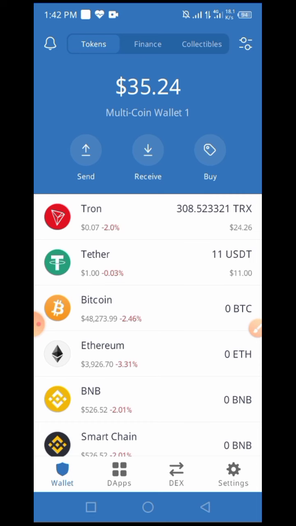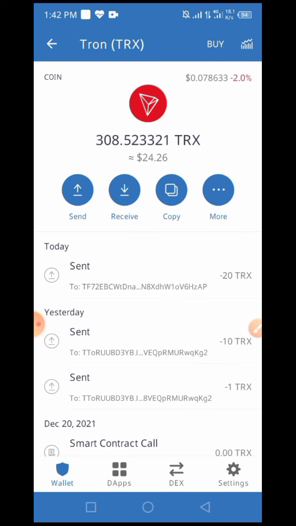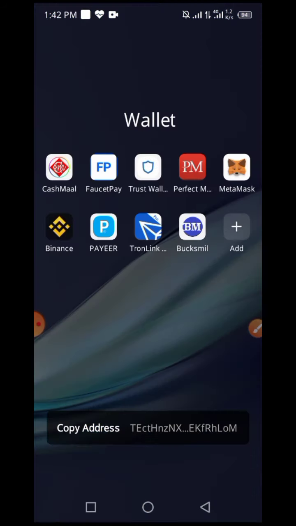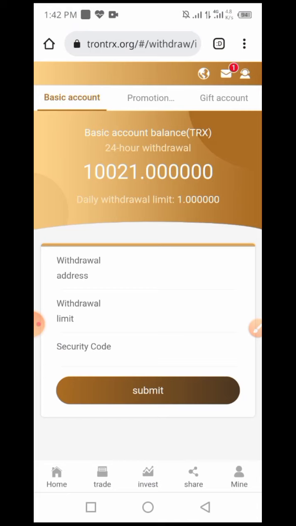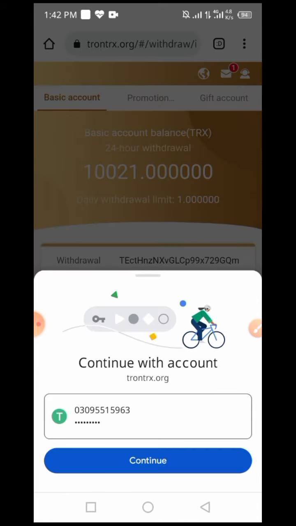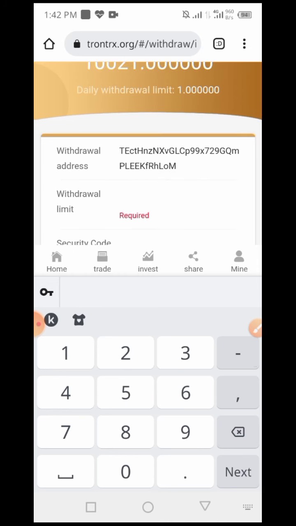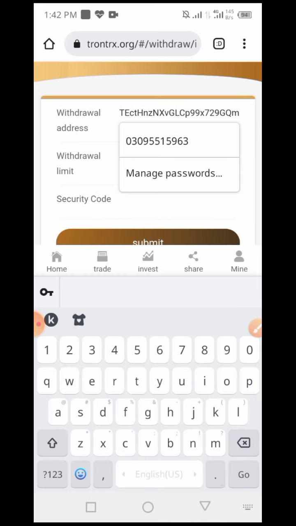You can see that my total balance of Tron is 308.5. I click on the receive option and copy this address. After copying this, I click on this website and enter the paste option and withdrawal limit. You can see that the withdrawal limit is 1.0. I click on 1, and you can see a security code.